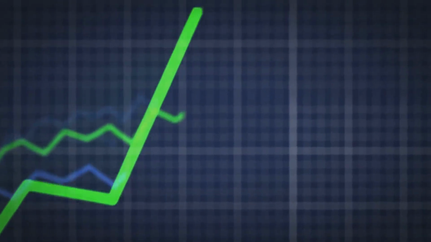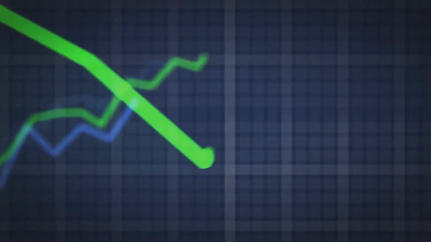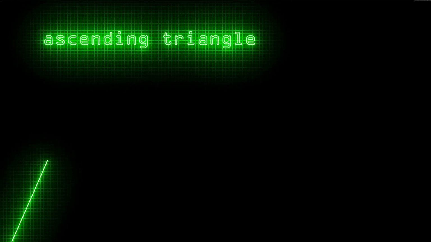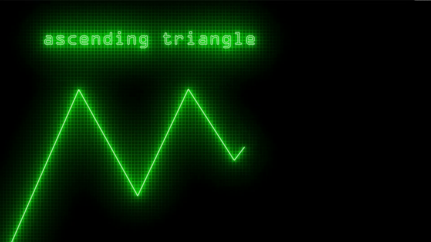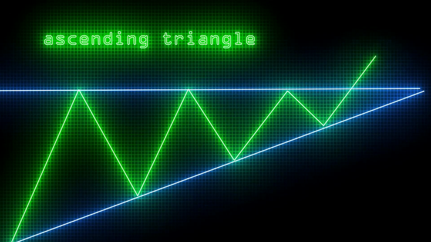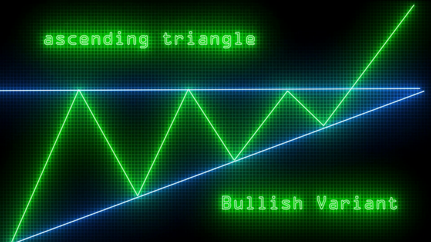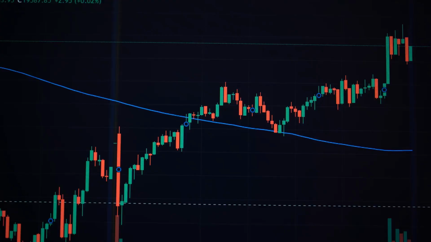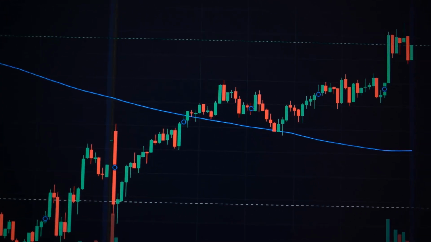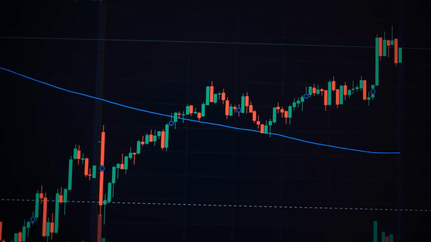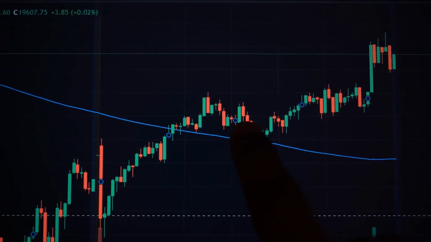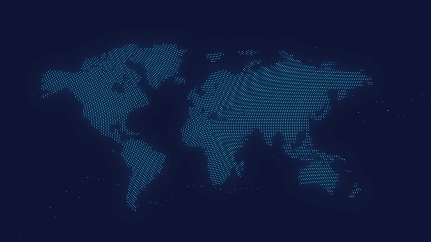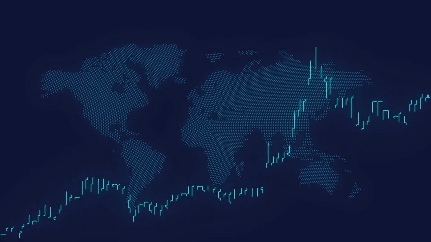Ideally, we want to see confluence between the harmonic pattern and the trend. For example, a bullish butterfly pattern forming within an uptrend would present a higher probability long entry than one forming in a downtrend. To determine the trend, draw trend lines connecting swing highs and swing lows on your chart. Additionally, incorporate a moving average, such as the 200-period moving average, to smooth out price action and provide a clearer picture of the overall trend direction. Remember, the goal is to trade in harmony with the market, not against it.